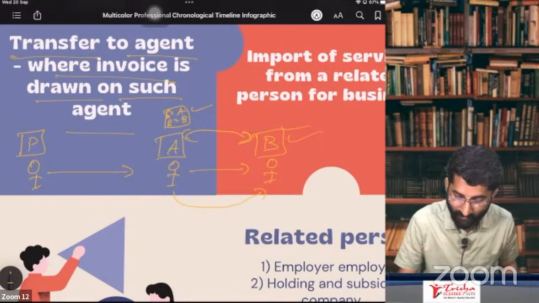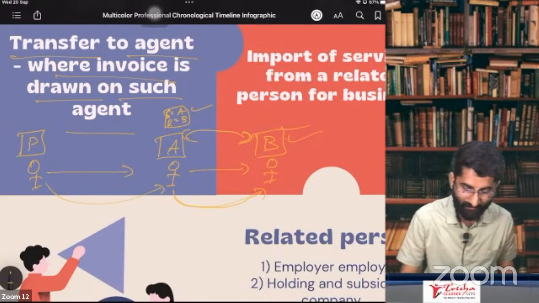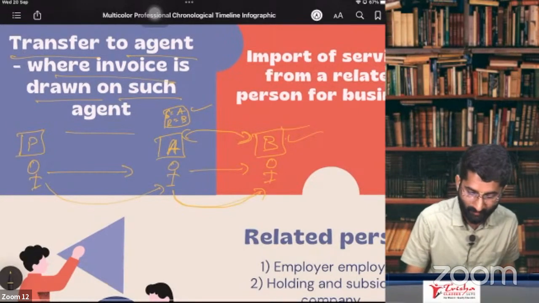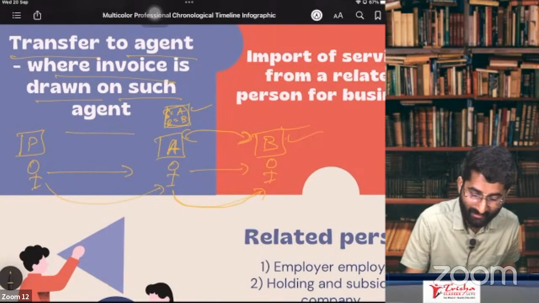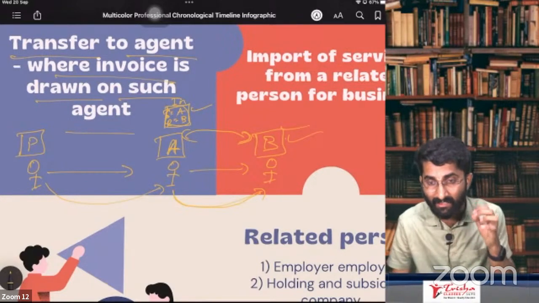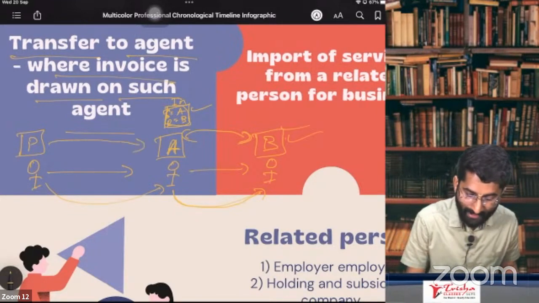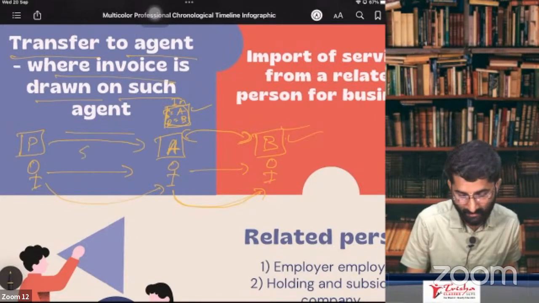No. If you are selling, there should be some goods. So, if the agent has got the goods from the principal and is raising the invoice in his own name, then the supply between principal and agent will be considered as supply.